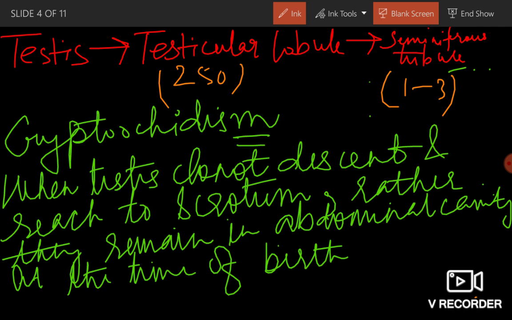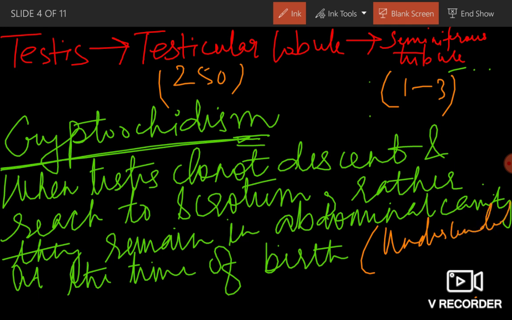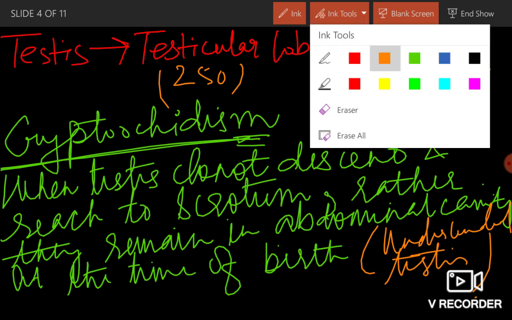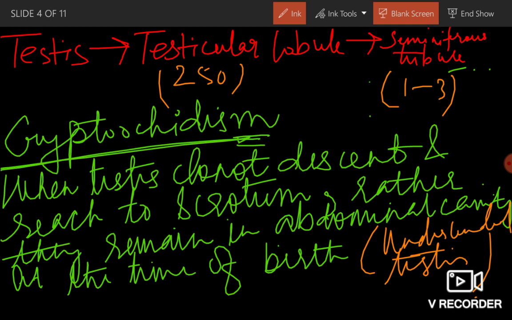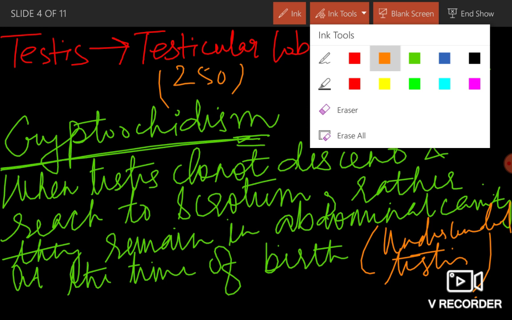This is an important terminology. Please remember this, that when testis does not descend and reach the scrotum, rather they remain in the abdominal cavity at the time of birth, it is also known as undescended testis. Clear? So I'm erasing this now. Taking the screenshot, I'm erasing. Please take the screenshot if you are not writing the notes.